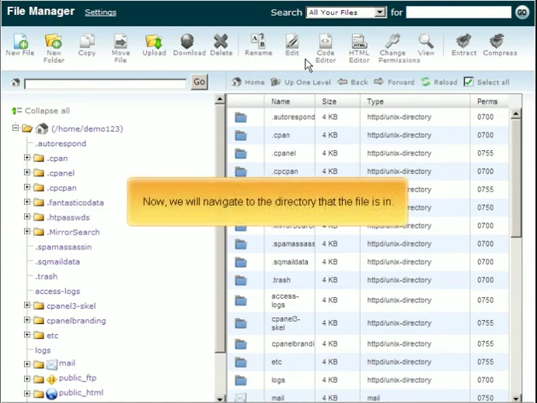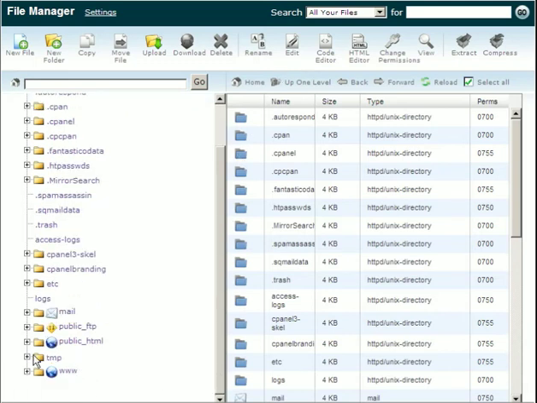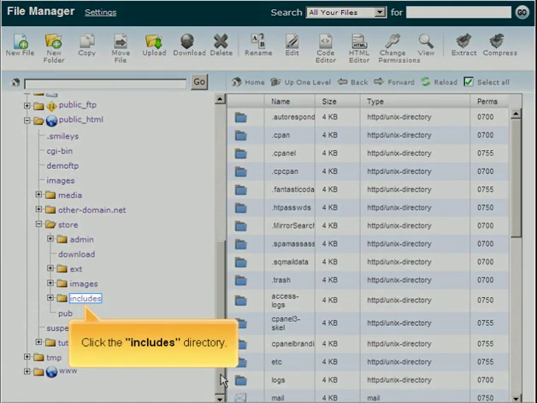Now we will navigate to the directory that the file is in. Click the Includes directory.